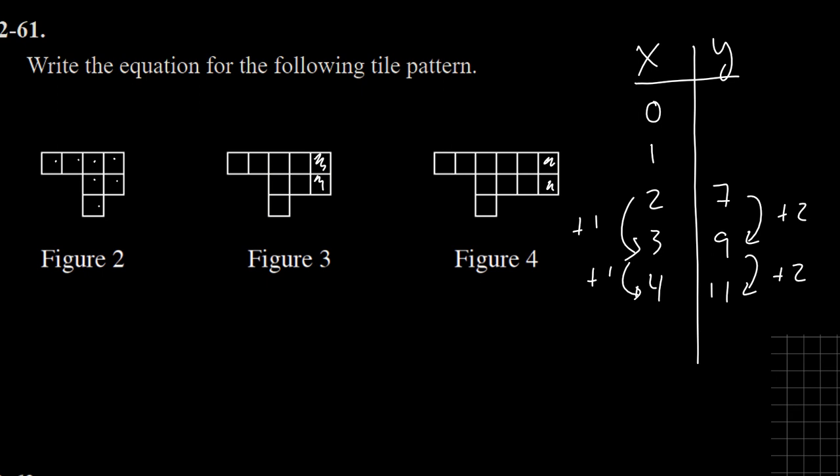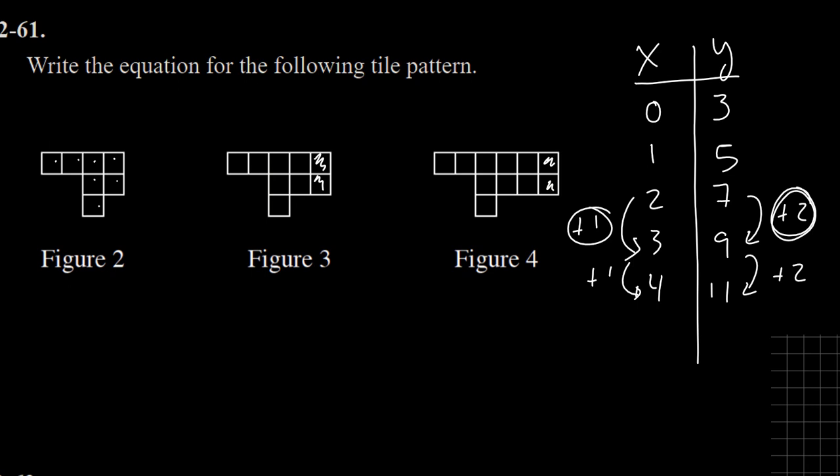So I know my unit rate or my slope, or I know a change in y, right? Y just changed by 2 divided by the change in x. So I know my slope. The thing that I don't know is my y-intercept, but it's pretty easy to figure that out. I'm just going to move backwards. So 7 minus 2 would give me 5, and then 5 minus 2 would give me 3.